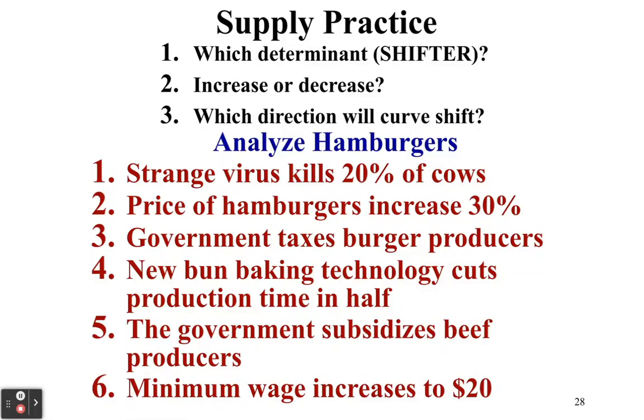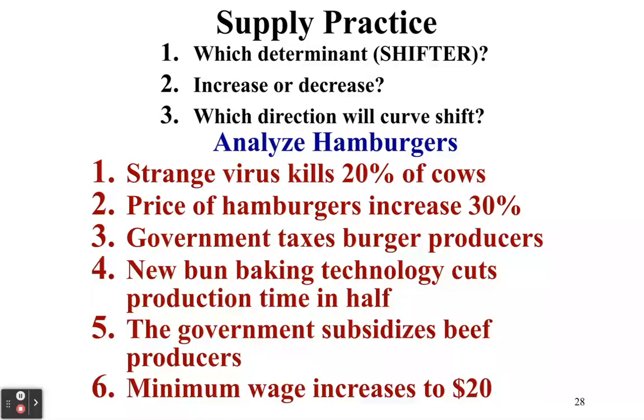Number 3, government taxes burger producers. So the shifter would be taxes and subsidies. This would result in a decrease because taxes make this good more expensive to produce, which means we're going to produce less of it. So it's going to shift the curve to the left and decrease supply. Number 4, new bun baking technology cuts production time in half. This is going to be technology as our shifter. Remember, better technology means an increase in supply and a shift to the right.